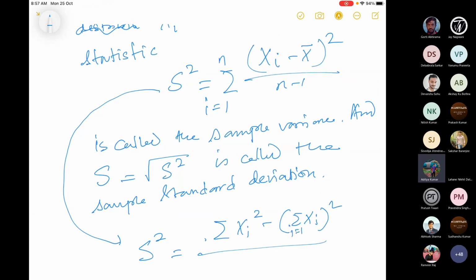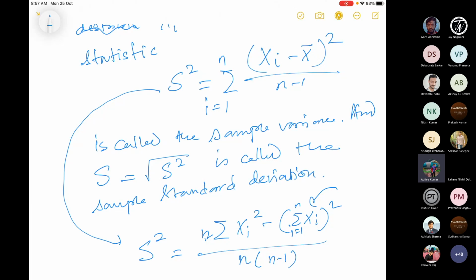Sometimes you can define it this way also. In most statistical computer packages they compute these values this way, because if you know the xi, you can immediately compute it. But anyway, this is the same thing.